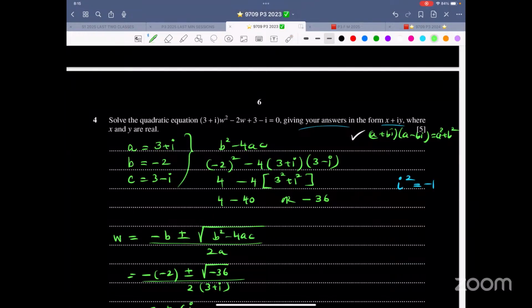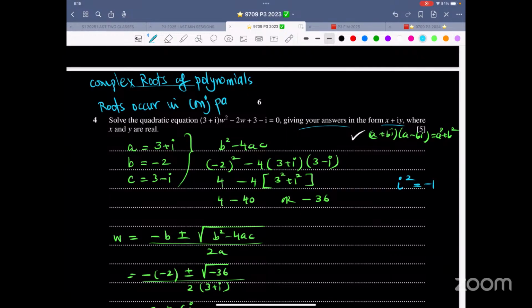When we have complex roots of polynomials, whether it's quadratic, cubic, or quartic, the roots occur in conjugate pairs.